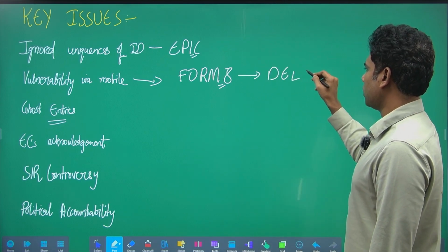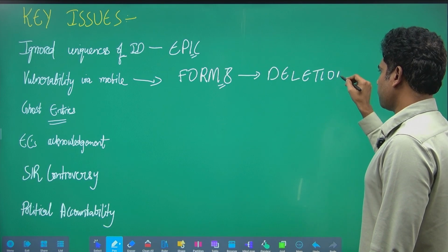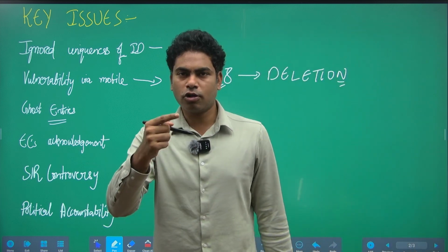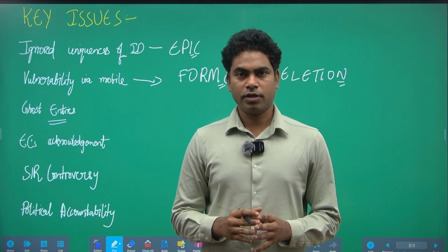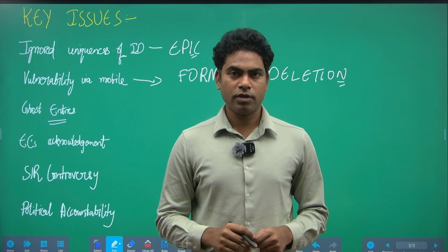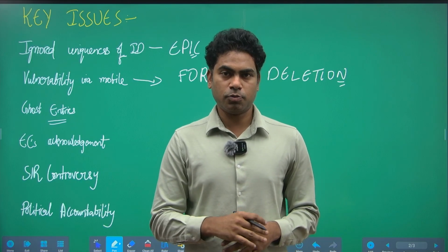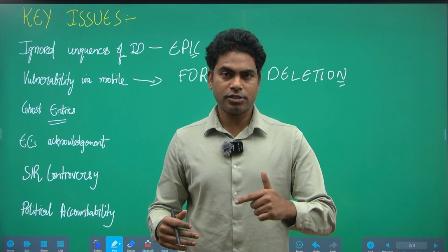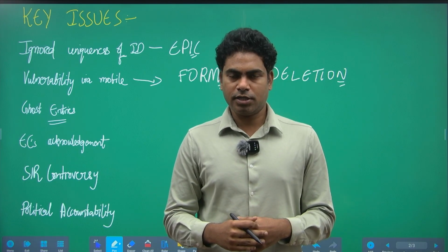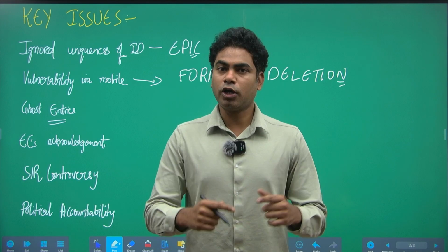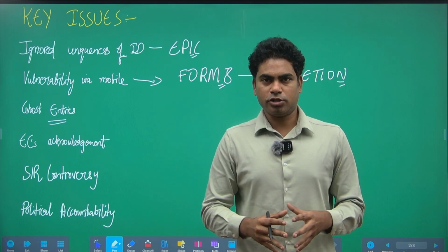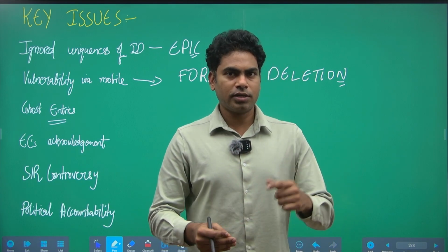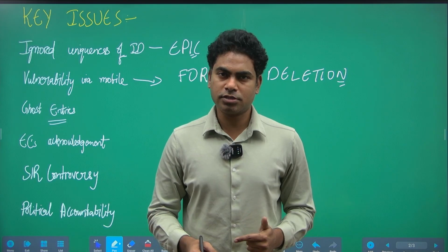Now, this is so vulnerable and so basic, right? If an individual wants to change the electoral rolls, he could simply do it by using a mobile number. Now, this is a flaw in the system itself. Many of the voters are deleted in this process. Allegations were raised by opposition parties that millions or thousands of voters are deleted from the electoral rolls, thus deciding the outcome of the election itself.